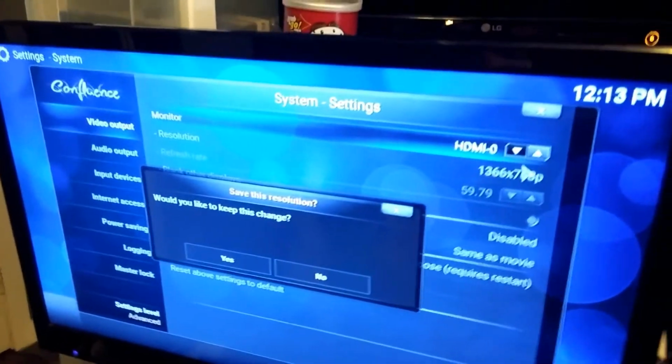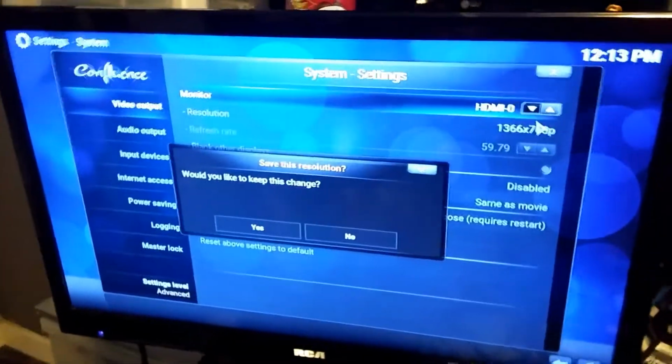So that's how to do Kodi on Openelec to change for monitors when you've got a laptop and a TV.